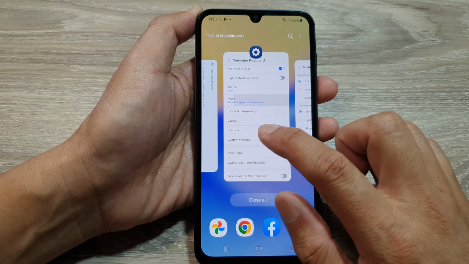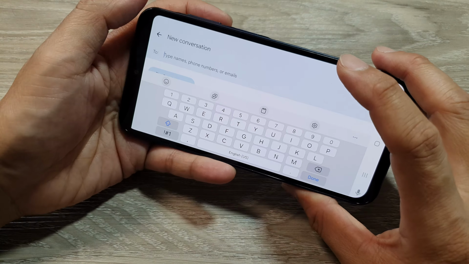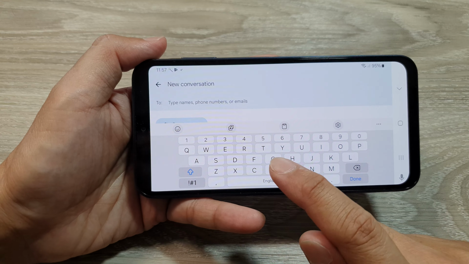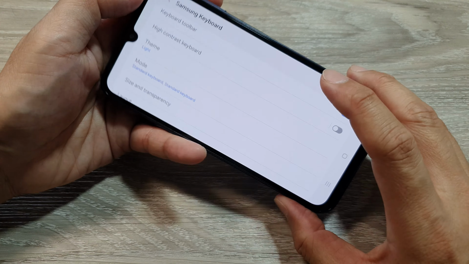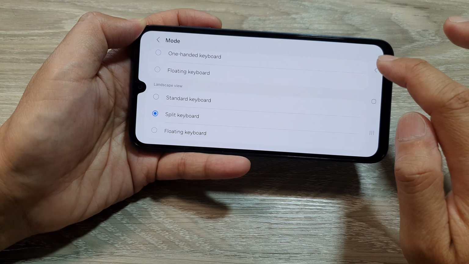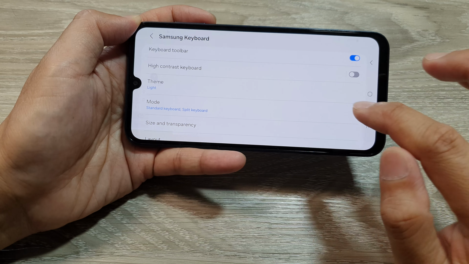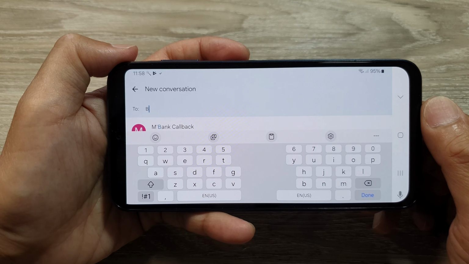So if I go to my text messages, here you can see if I open up my keyboard, this is the standard keyboard. And if I switch over to my split keyboard, then this is what it looks like. So here, this is the split keyboard. And that's it.